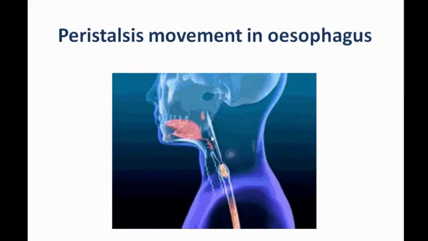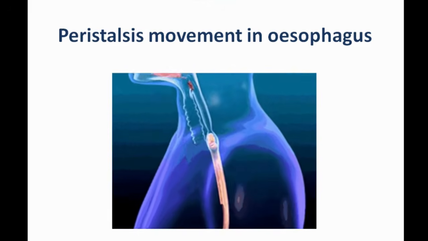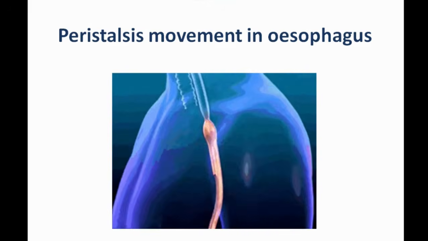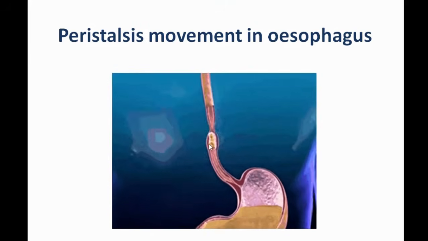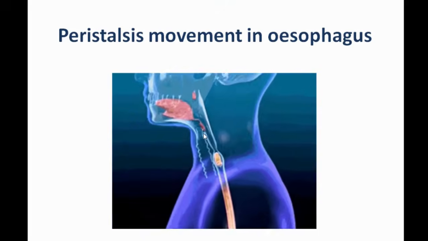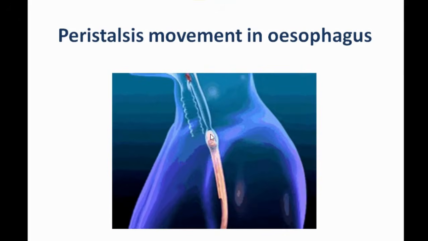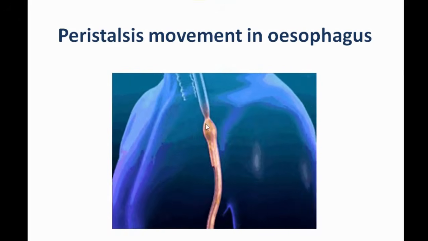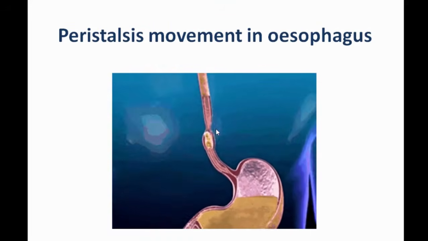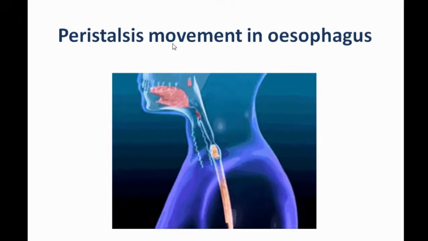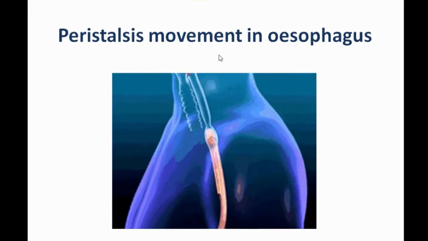So this contraction and expanding of the food pipe, you can clearly observe. See, the upper portion is becoming narrower and the bottom portion is becoming expanded. Here it is narrow, this portion expanded. Again, as the food goes down, this portion becomes narrow. So this contraction and relaxation only we will call peristaltic movement.